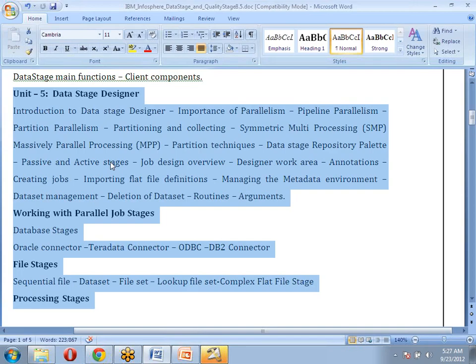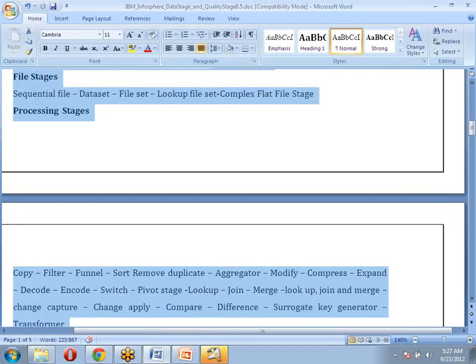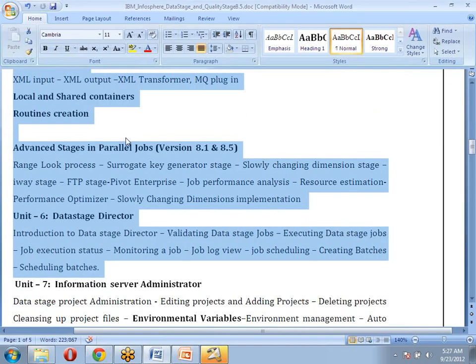I design one DataStage job. To process the data, it is taking 2 hours. Then we want to reduce the time. How to reduce it? Or I design one DataStage job, and the output of that job will be input to another job. How do we establish a relation between the existing job and this new job? These kinds of details we are going to discuss in the designer part.